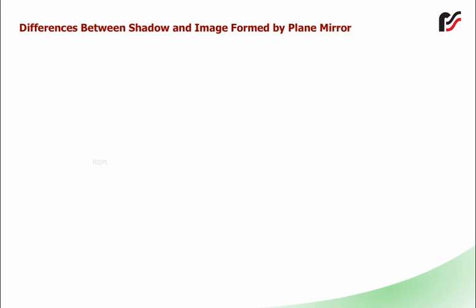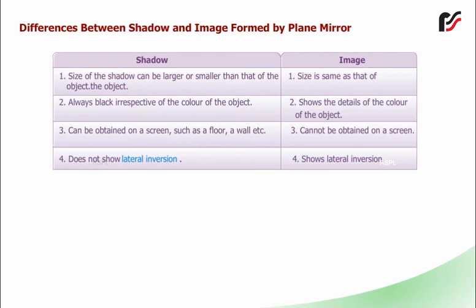Difference between shadow and image formed by plain mirror. Shadow. 1. Size of the shadow can be larger or smaller than that of the object. Image. 1. Size is same as that of the object. 2. Shadow is always black irrespective of the color of the object. 2.